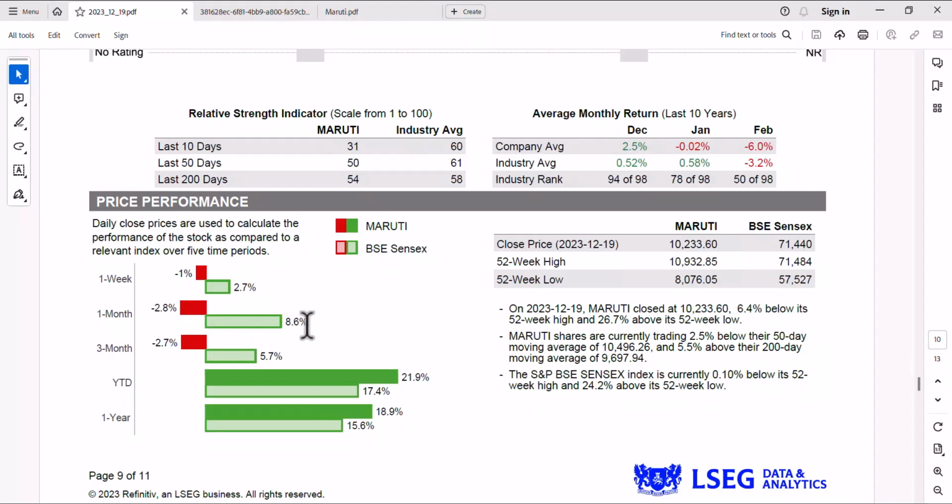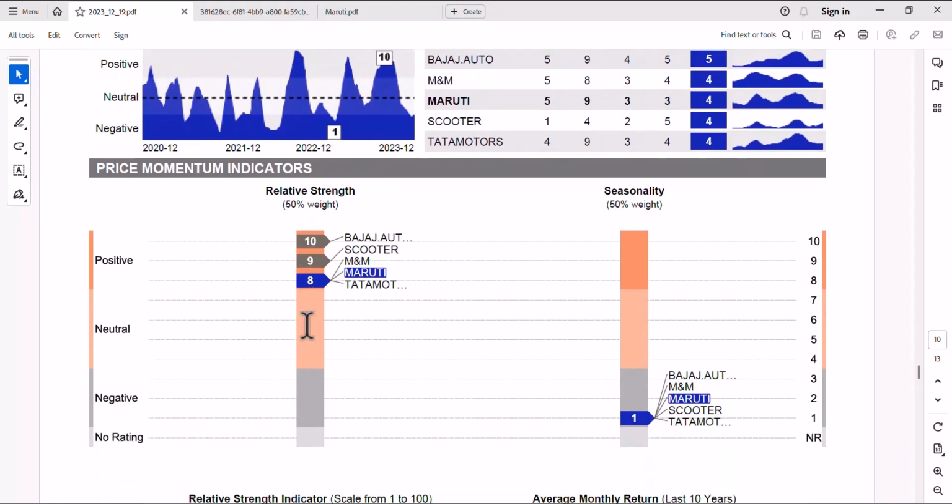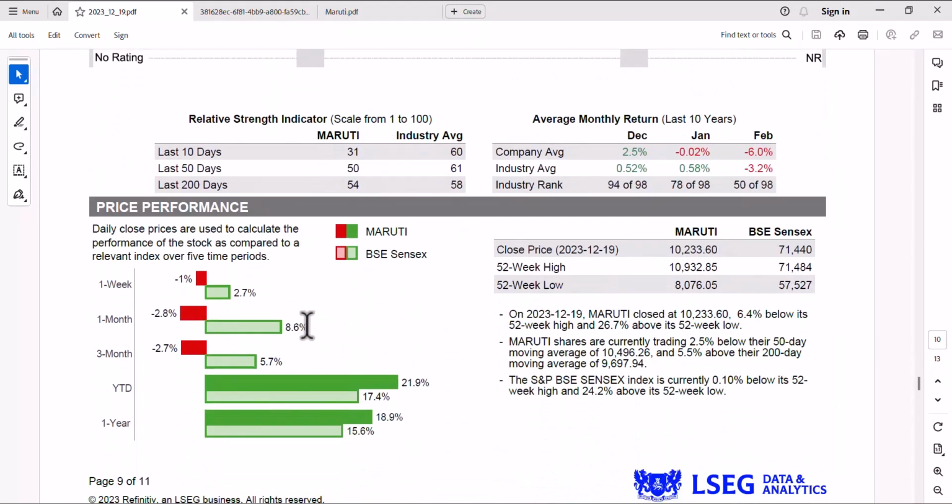The market is going up whereas Maruti has been falling. So that's why, if you look at the score here, the score is only 4. It is not so much correlated to the Sensex. So in terms of price momentum, it is losing its value. Look at year to date: the stock has gone up by 21.9%, whereas the Sensex has gone up by 7. एक साल में तो it has beaten the Sensex. In 1 year it has again beaten it, but in terms of short periods of time, it has performed poorly compared to the Sensex as a whole.